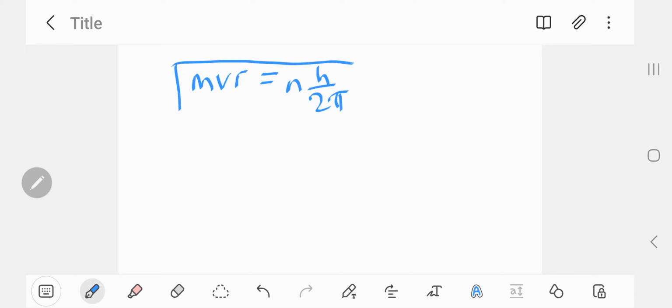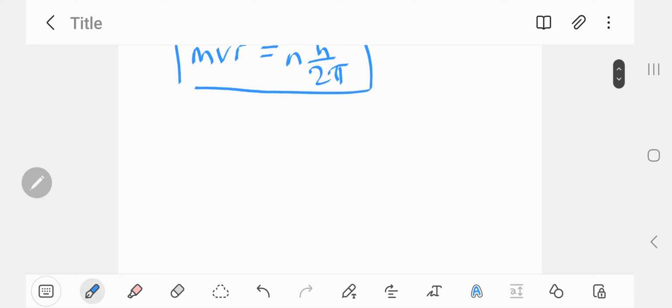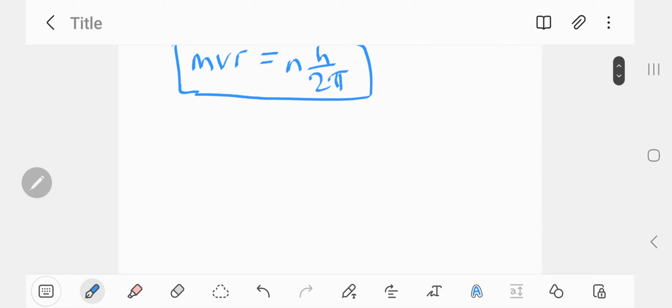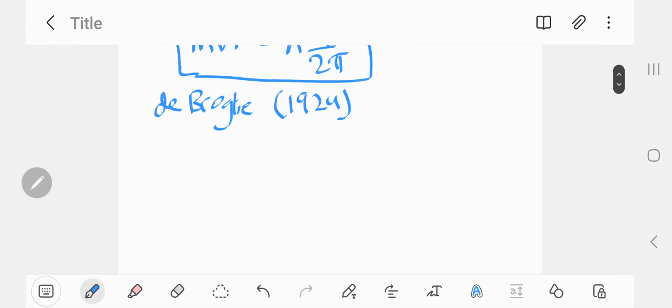Okay, just keeping that here for now. After Bohr's model, there was another atomic model proposed by Louis de Broglie. Louis de Broglie was a French physicist and also a French prince, and he did some groundbreaking work in his 1924 PhD thesis in physics. Let me show you what he did.